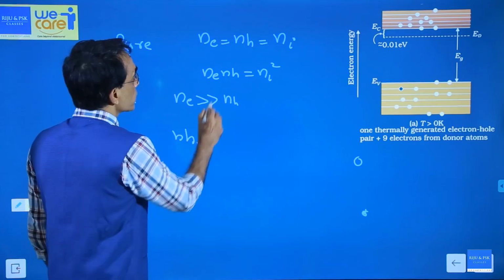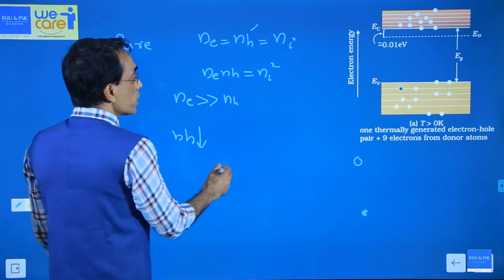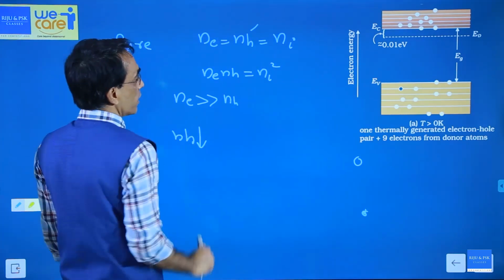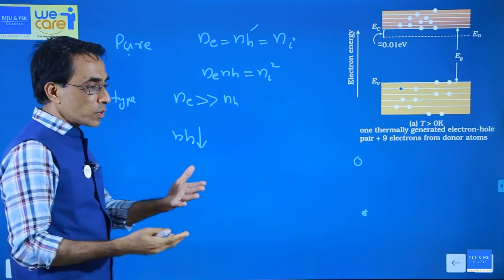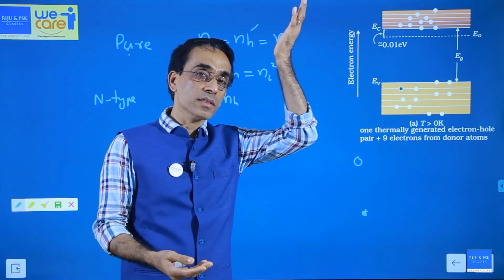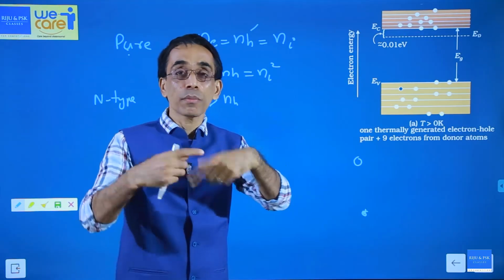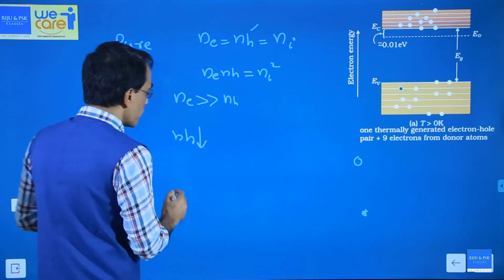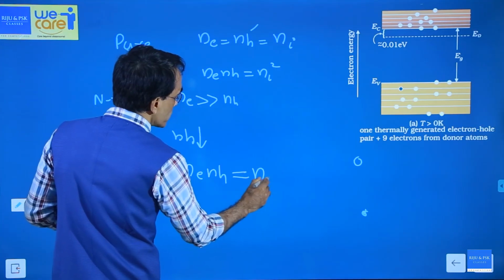NH will decrease from its previous value. That means the new NH will be less than Ni. And Ne is more, NH decreases. Understand? So when you dope it with a pentavalent atom, the number density of electrons will increase, but the number density of holes will not remain the same, it will decrease because of more recombination. But the product Ne times NH will remain the same.